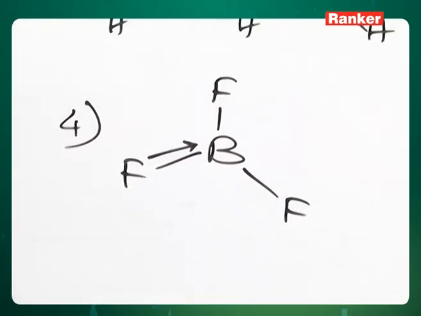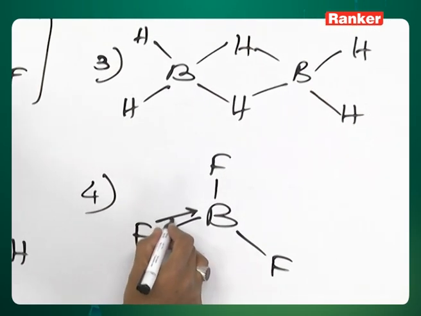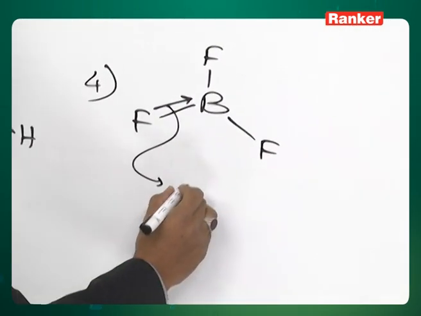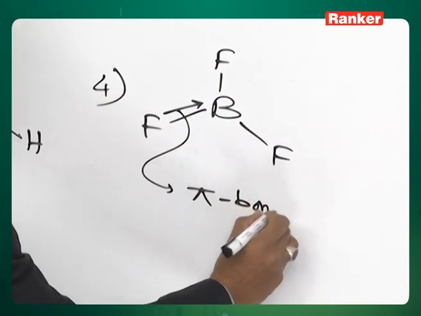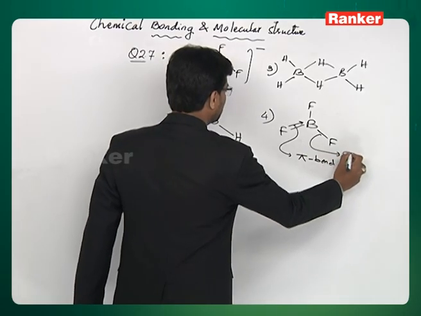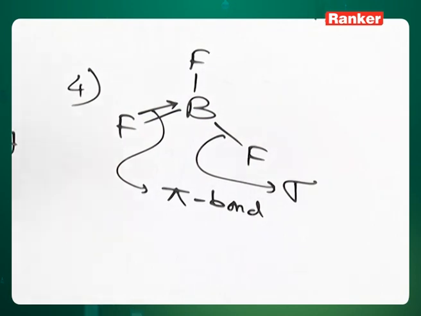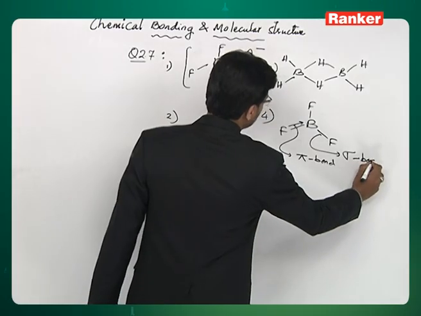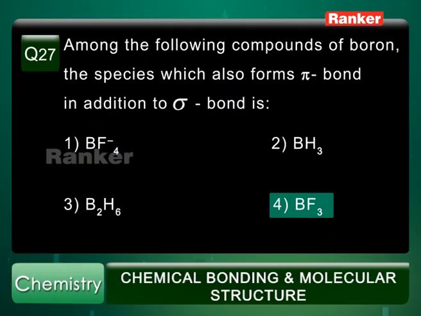This gets delocalized. So this has the extra bond which is formed, the dative bond, the back bond, which is the pi bond. And these bonds are sigma bonds. So this consists of both sigma bond as well as pi bond. So the correct answer is the fourth option.